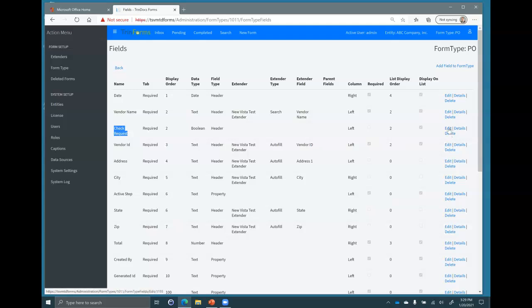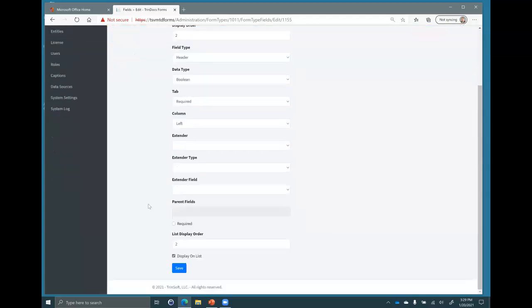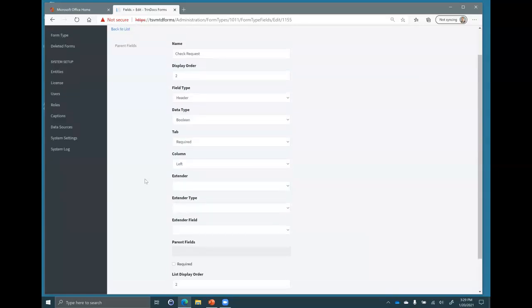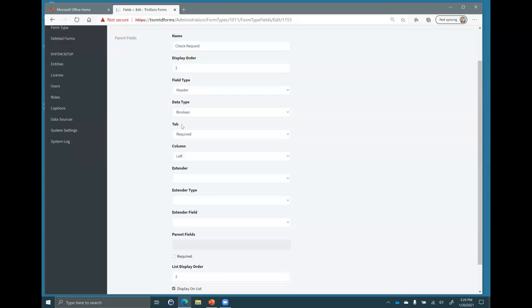Again, all of this in the hands of the user, real time. The check request field, lots of little stuff in here, right? Lots of things and settings you can set for check request. But the important part for me is what tab should this field be on? And I am going to move it to the optional tab instead of the required tab. Notice that's the two tabs we saw at the top. And you know what? The user, you can have as many as you want. You could have 10 tabs at the top and they'd show up in the list, and then you place your fields on a tab. I'm going to put this onto the optional tab.